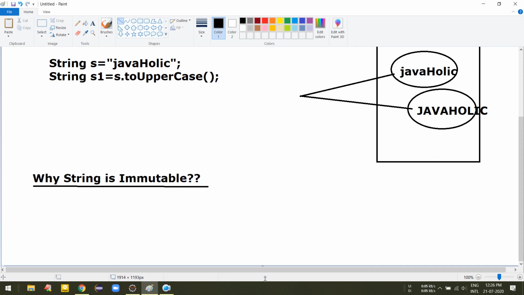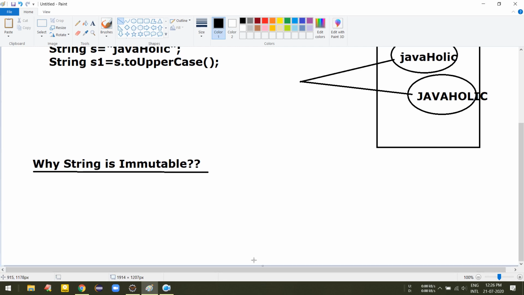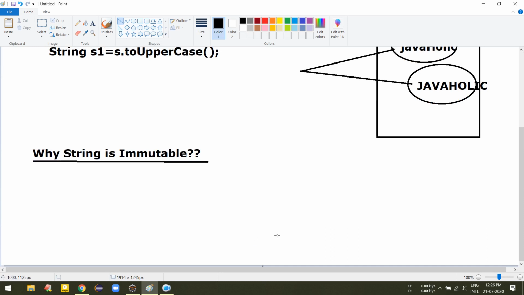String is immutable because of some security related issues, for example if you want to change any value, and you might have heard about pass by reference.